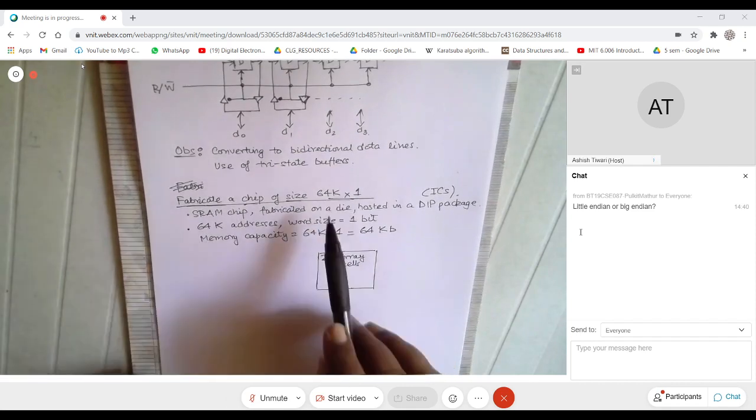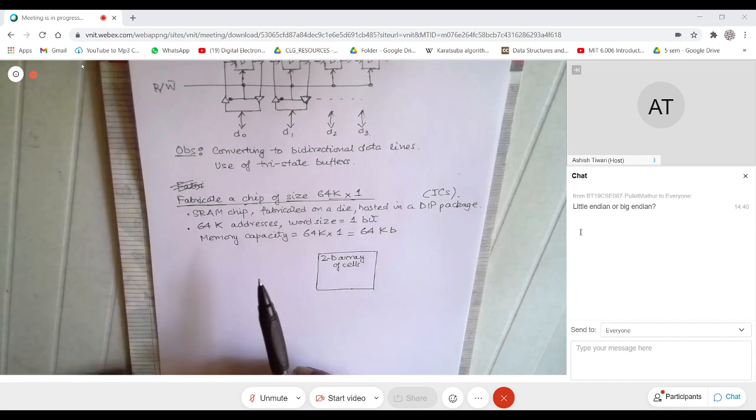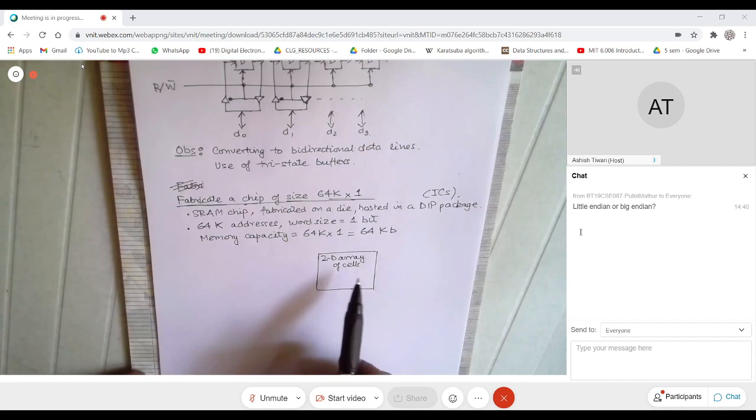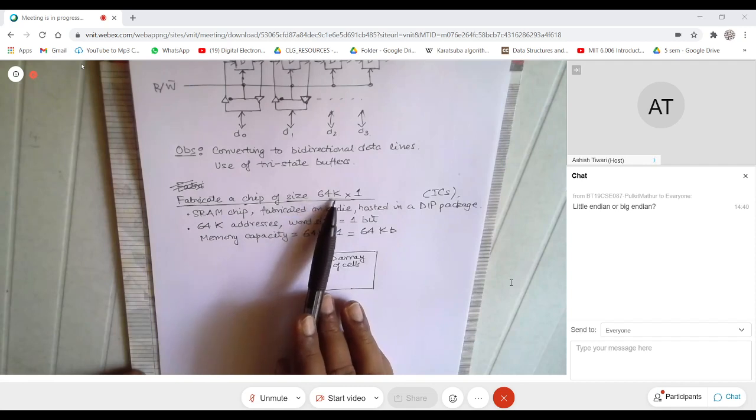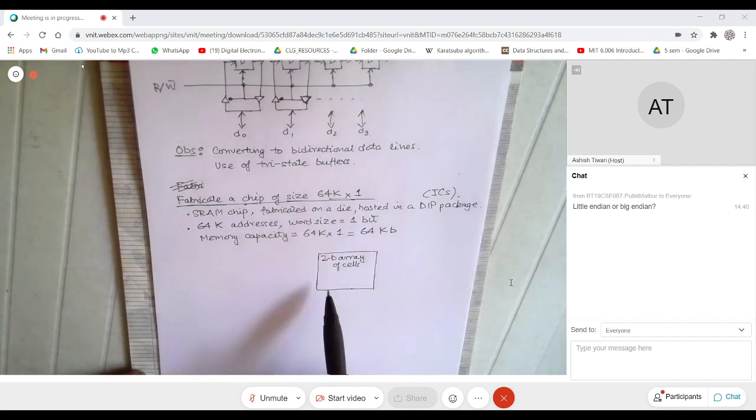It's a bigger memory. It's not a 4-bit memory or an 8-bit memory. And the other thing that you will realize is that the aspect has to be as square as possible. So if you look at 64K, can you tell me how many cells should I have? If I have a matrix, how many cells should I have in a row and how many cells in a column? Can somebody help me with that?